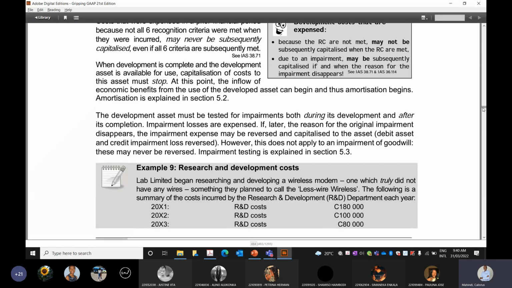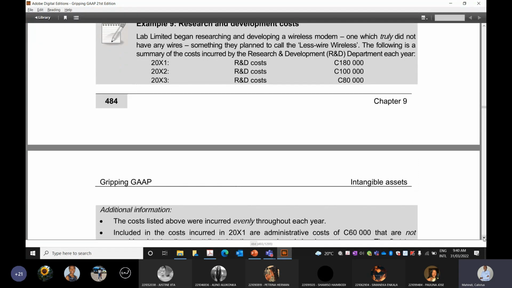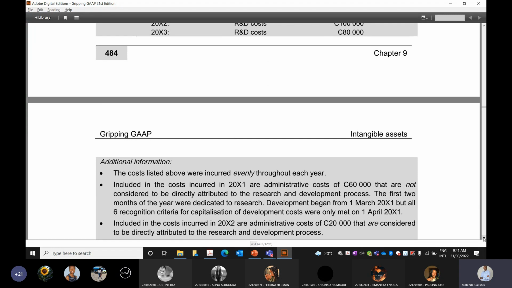So we're given additional information. The costs listed above were incurred evenly throughout the year. What does that part mean? The costs were incurred evenly throughout the year. Can someone help me to explain that part? I think that they had the same cost throughout the year and it did not change. Okay, so what does it mean for a monthly basis?